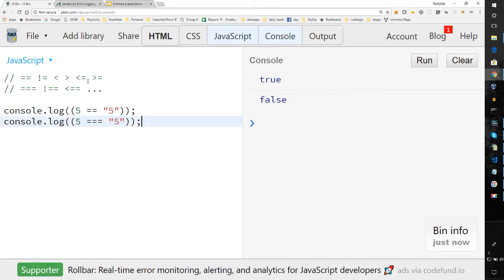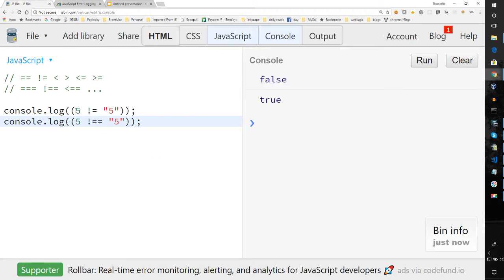And that works the same way for less than or equal to and greater than or equal to and so on. So you would compare them the same way. Let's clear it and run it again.